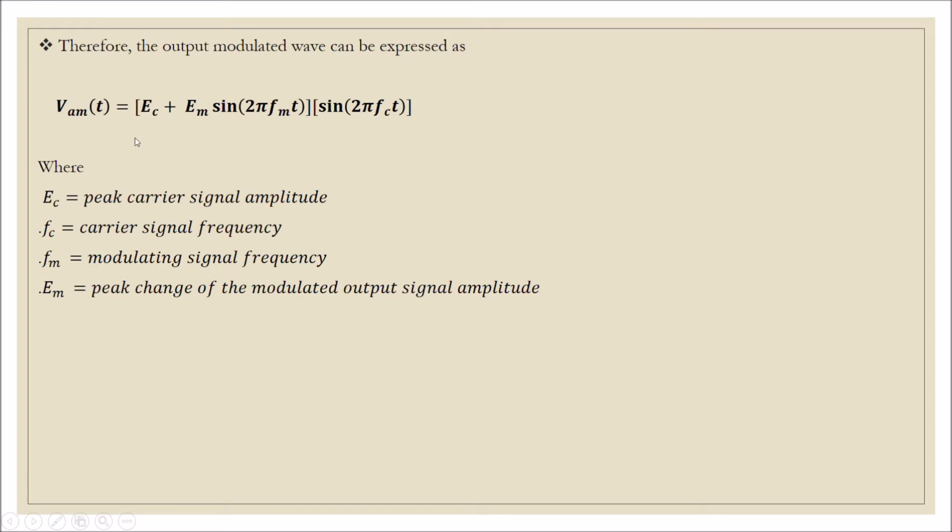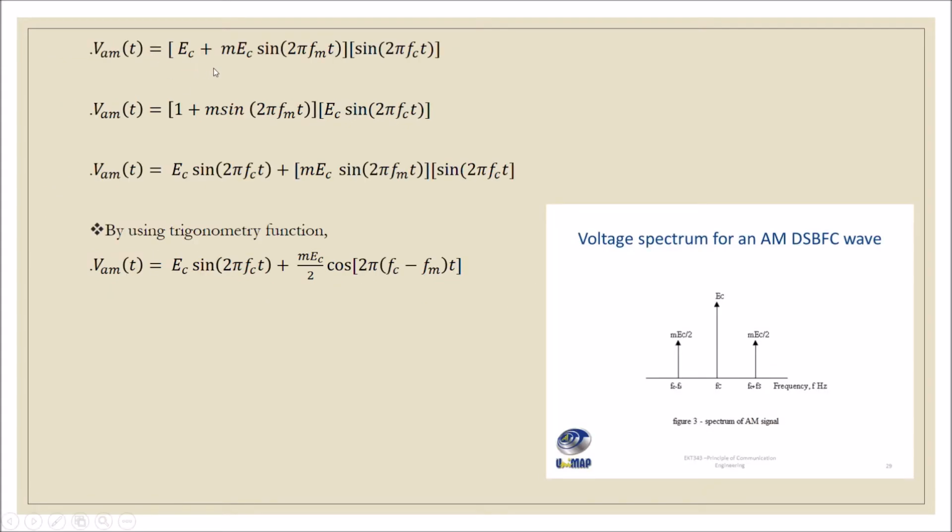Therefore, the output modulated wave can be expressed as vAM(t) = (Ec + Em sin 2πfmt) multiplied by sin 2πfct. This equation, when we rearrange and expand, we will get this equation. And by using trigonometry from this equation, we will get vAM(t) = Ec sin 2πfct plus mEc/2 cos 2π(fc − fm)t. And this is the voltage spectrum for an AM double-sideband full carrier transmission wave.